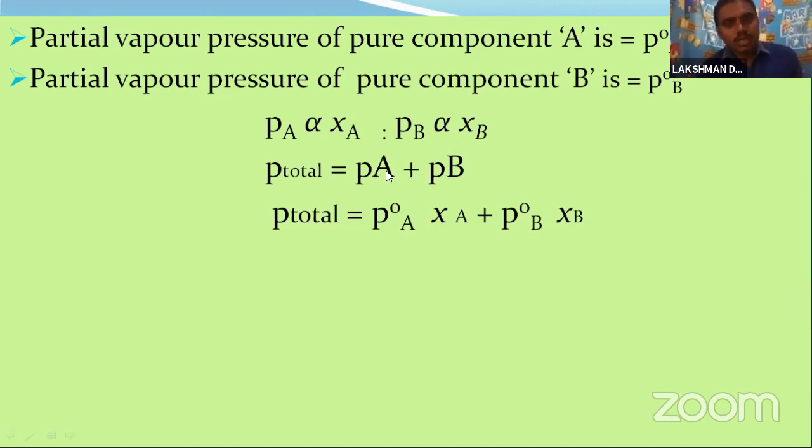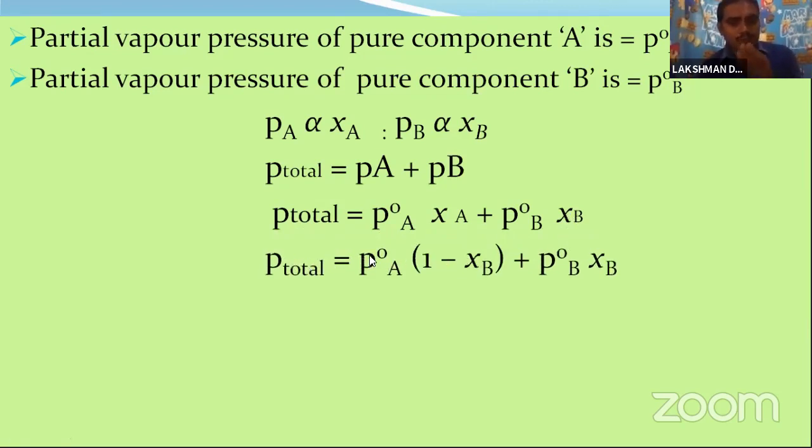For pure components, this is P naught A XA plus P naught B XB. So the total vapor pressure equals P naught A XA plus P naught B XB.